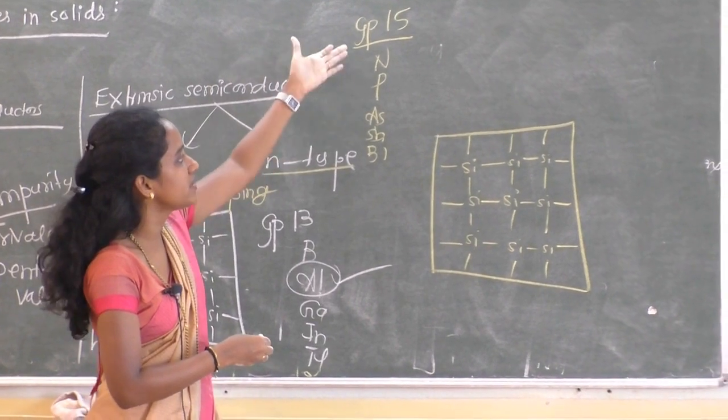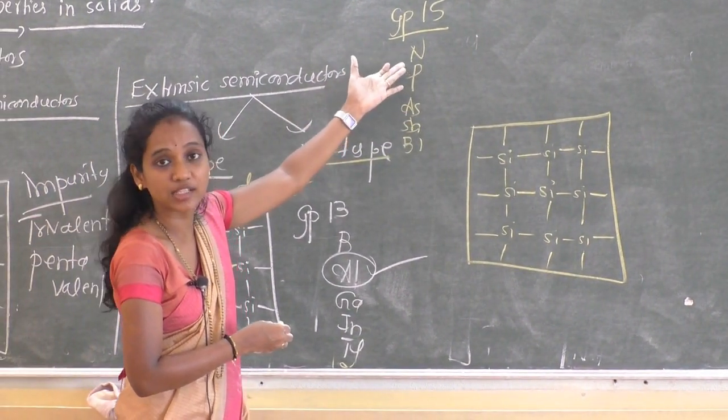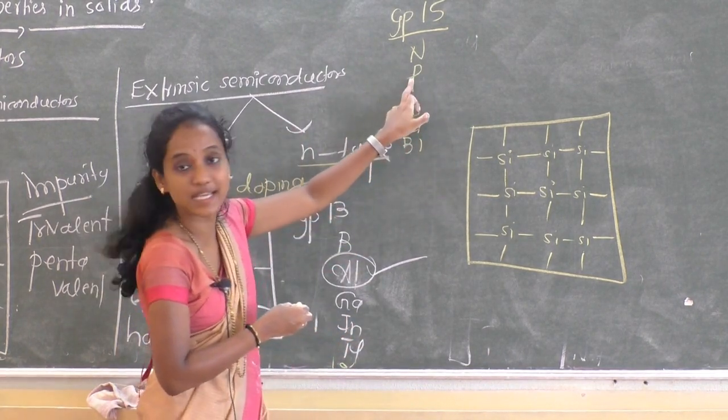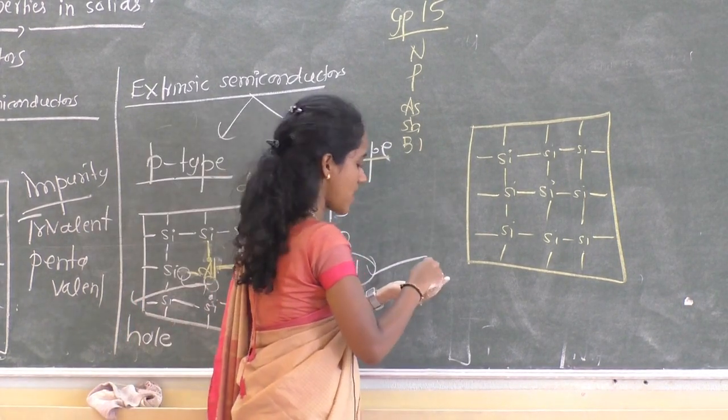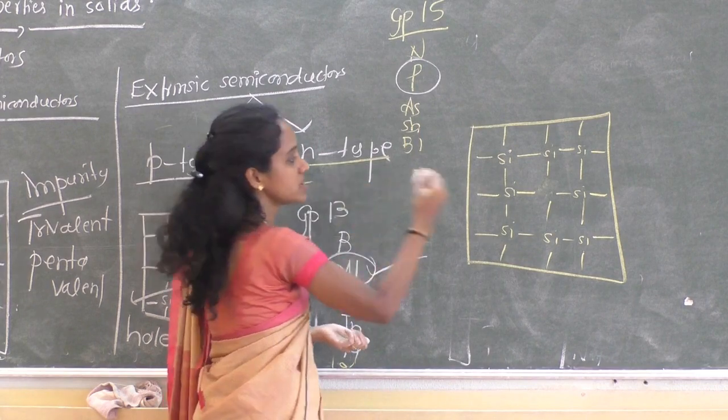They have 5 valence electrons, 5 electrons in the outermost shell. So if we introduce any one of these elements to this crystal, what happens? Instead of silicon, I'll choose phosphorus.